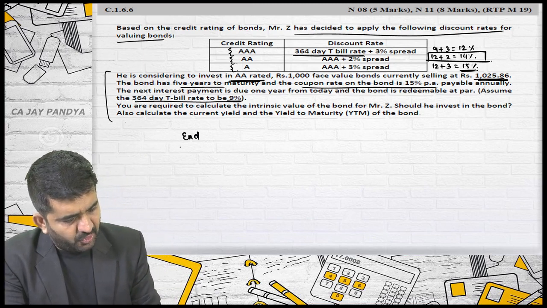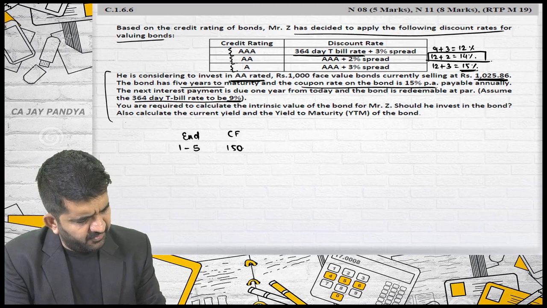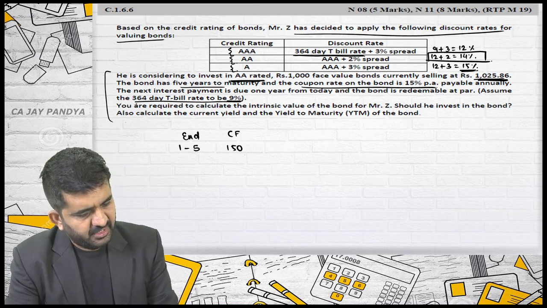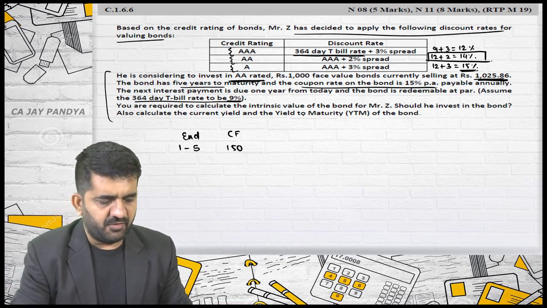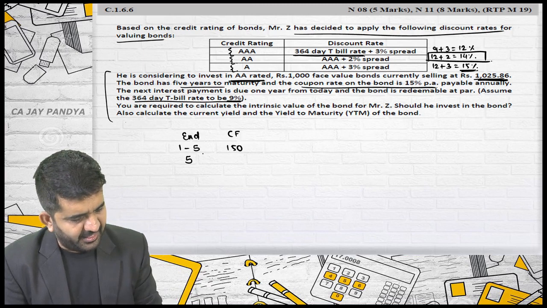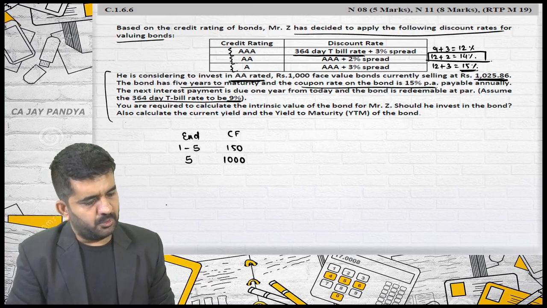At the end of 1 to 5 years, cash flow will be 150 rupees, 1000 into 15%, payable annually. The next interest payment is due in 1 year from today, and the bond is redeemable at par. So at the end of the 5th year, what I'll be getting is par. Par is 1000.